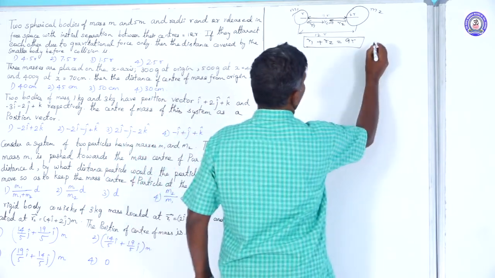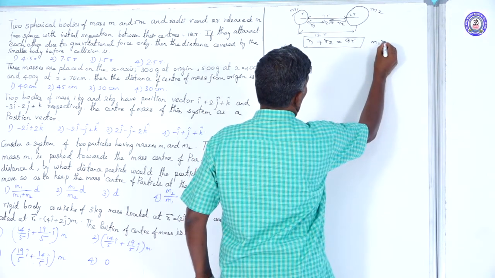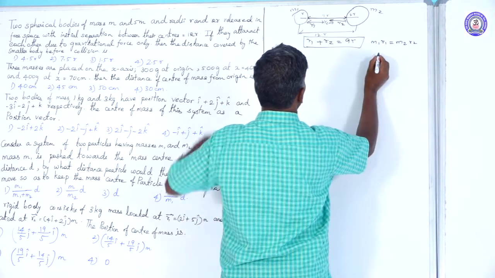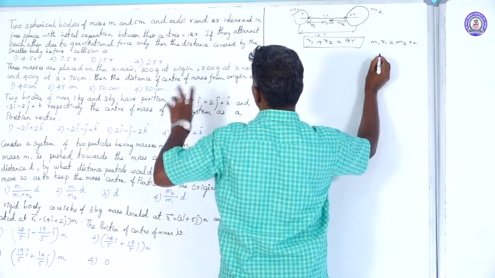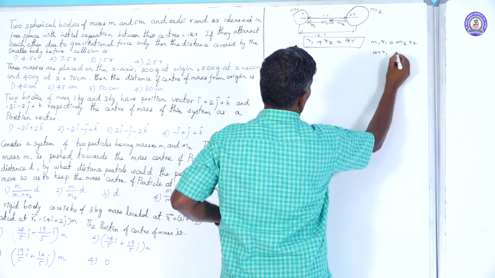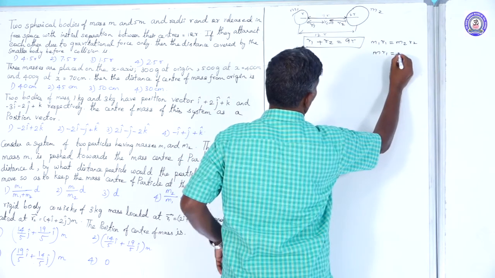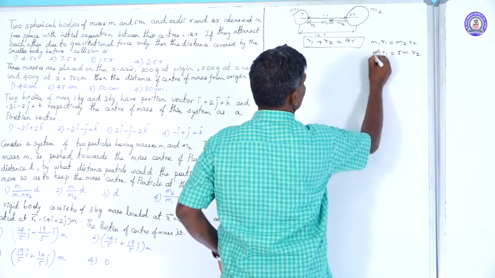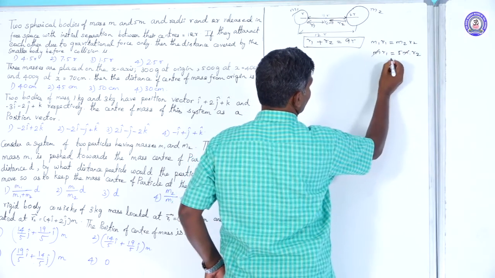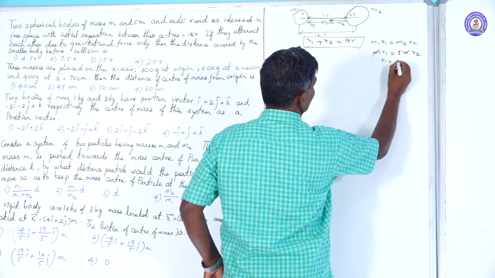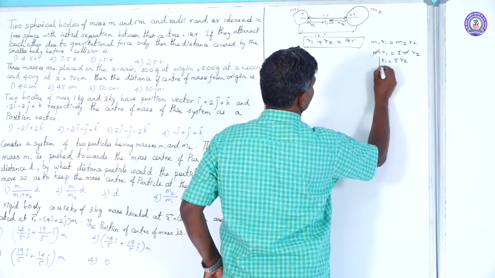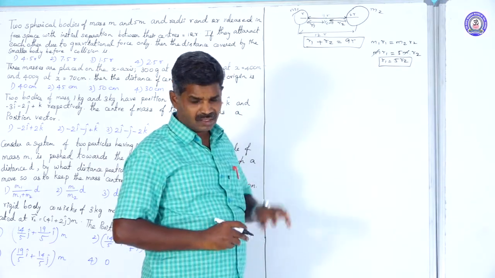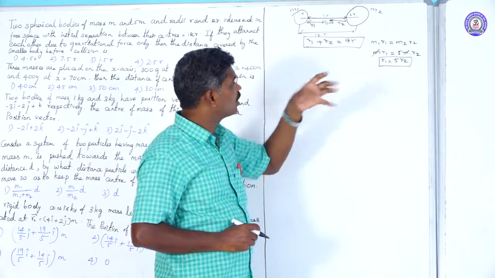If you substitute their masses, the first mass is m, with r1, and the second mass is 5m, with r2. Canceling m on both sides, we get r1 equals 5r2. The first mass is the smaller mass, so it moves a larger distance, five times that of the second mass.